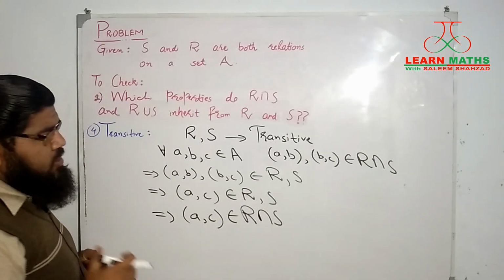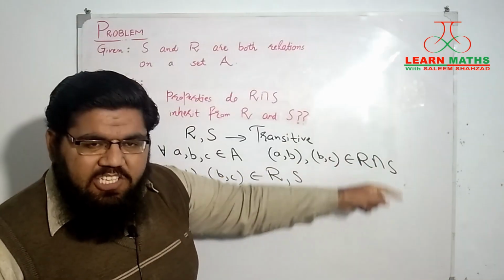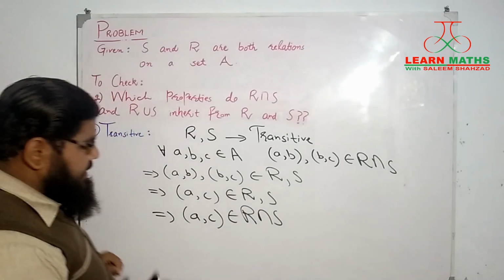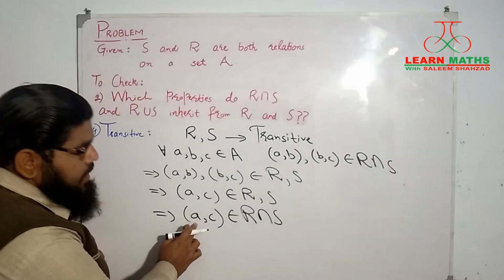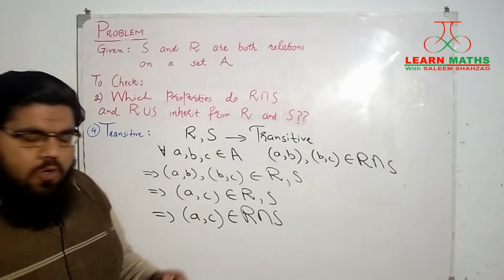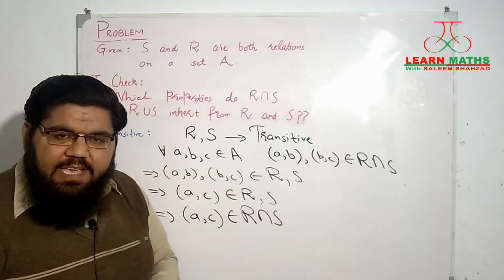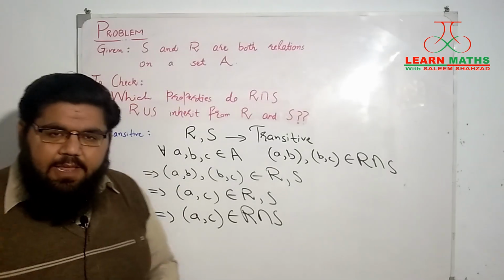So we started with these two pairs in R intersection S, and we have reached the conclusion that AC will belong to R intersection S as well. So we have concluded that the relation R intersection S is transitive as well.